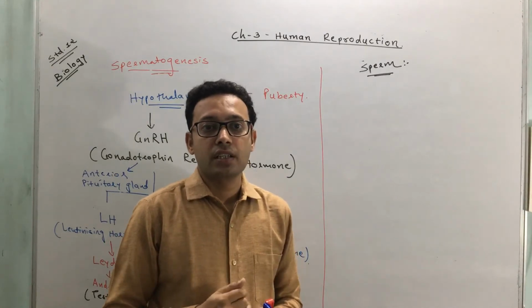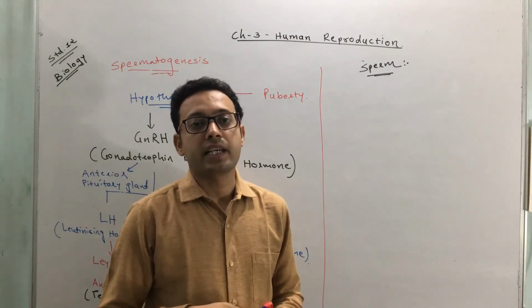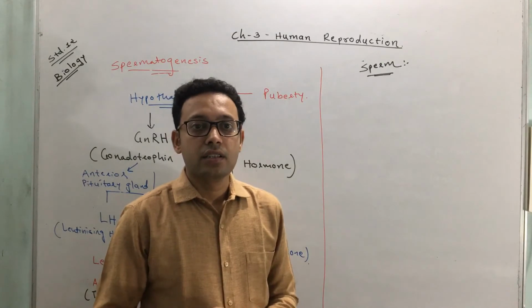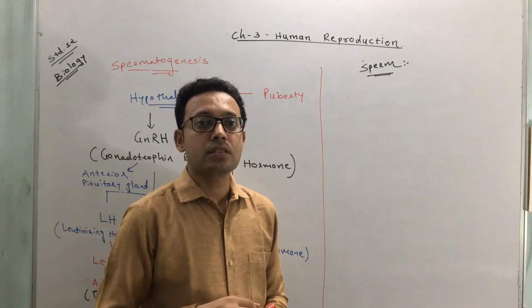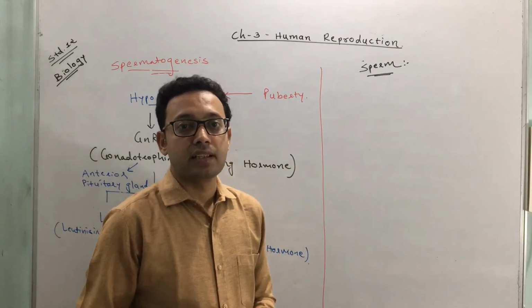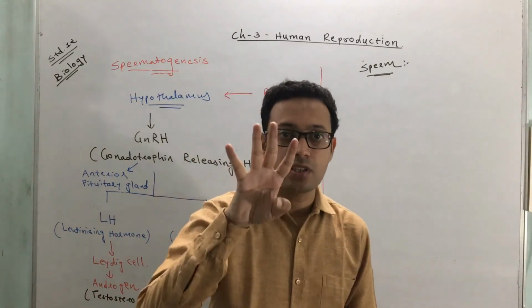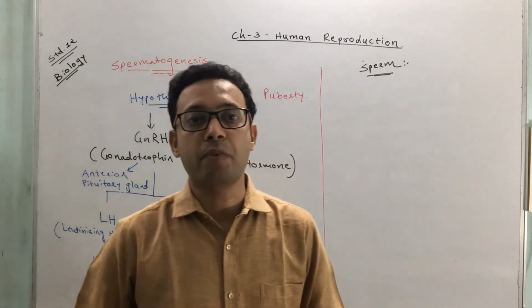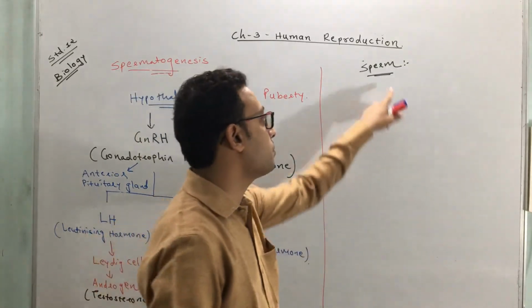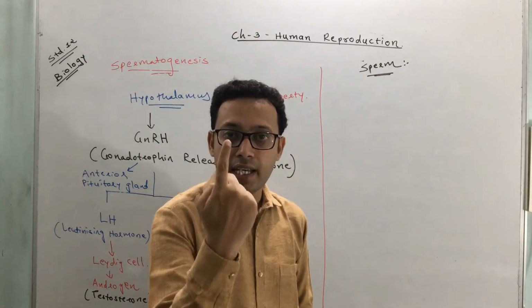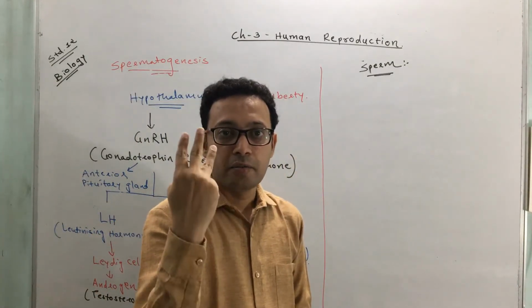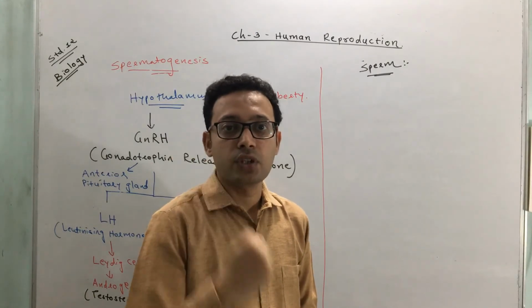First is called the head, second one is called the neck, third one is called the middle piece, and the fourth one is called the tail. There are 4 parts structurally or anatomically. Which are the 4 parts? Head, neck, middle piece, and the fourth one is the tail.